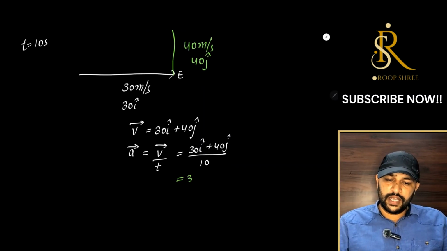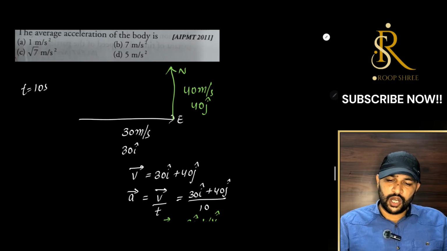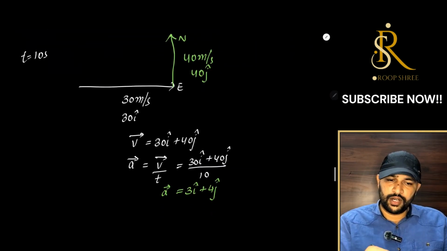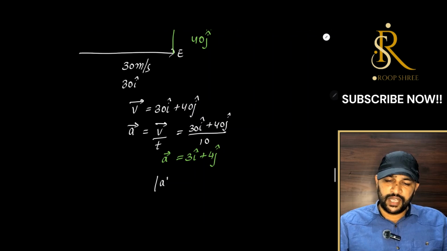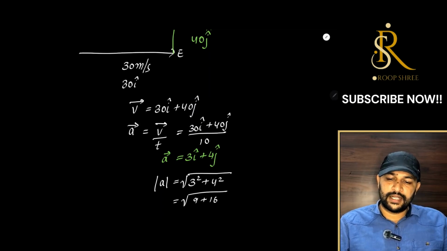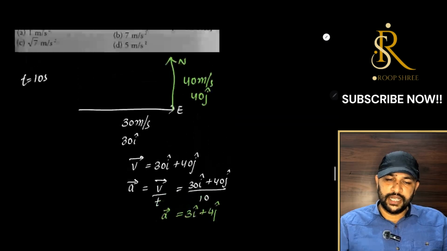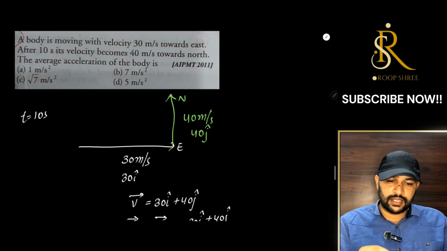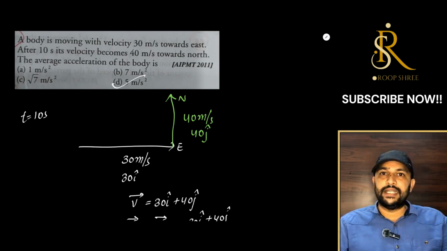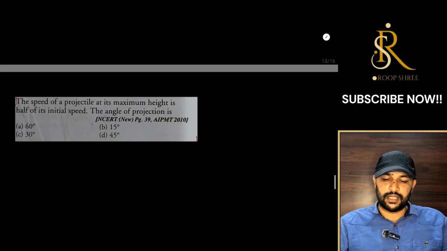This will be 3i plus 4j cap. That is our acceleration. Now, they are looking for magnitude again. I have already explained in the previous problem, magnitude of A will be equal to under root 3 square plus 4 square. And what is 3 square? It is 9, and 4 square is 16, right. So 9 and 16 make root 25, and root 25 is nothing but 5. So, let me just rewrite it as 5 meter per second square, sorry, that is acceleration. So, it should be option D, that is our acceleration for this particle.